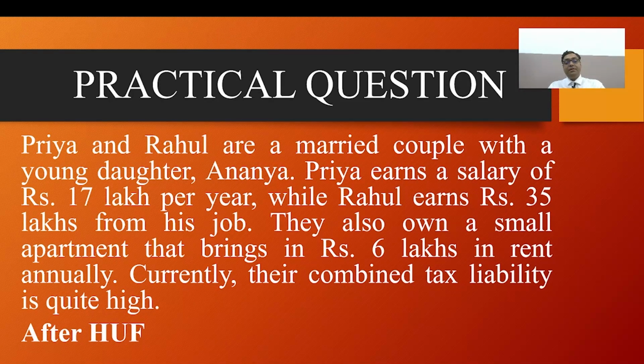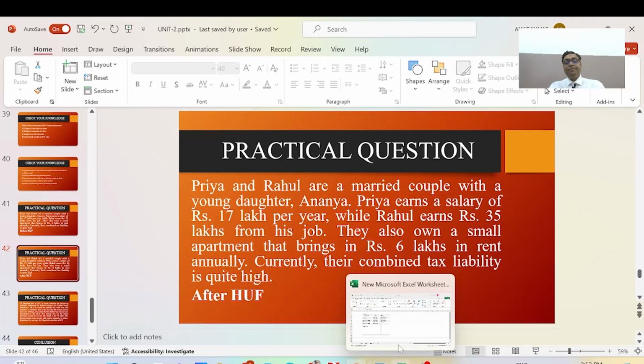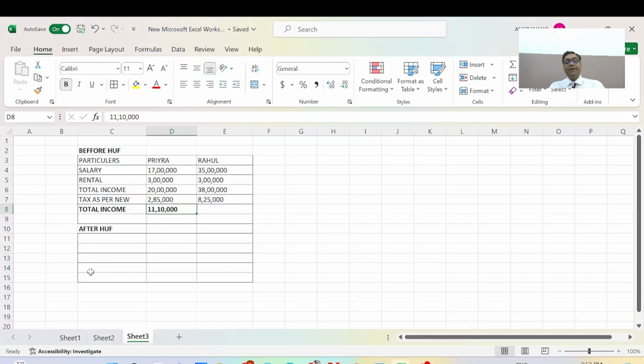Now we will discuss again the practical problem, and how to calculate income from the Hindu undivided family. In the same portion we will discuss Priya and Rahul, and here are the full details.